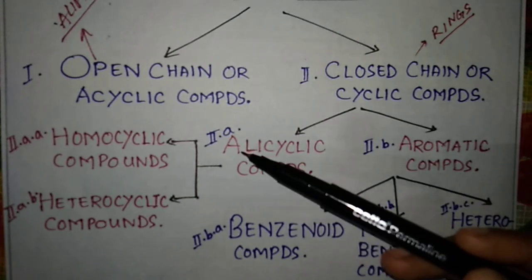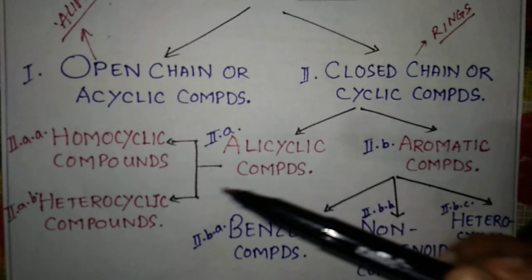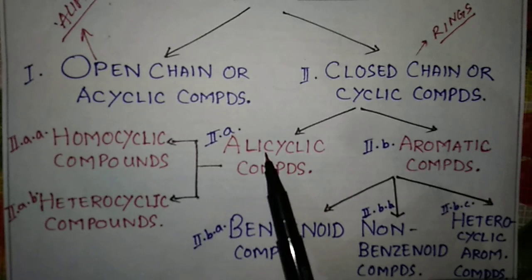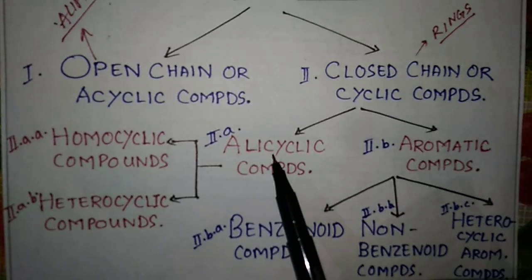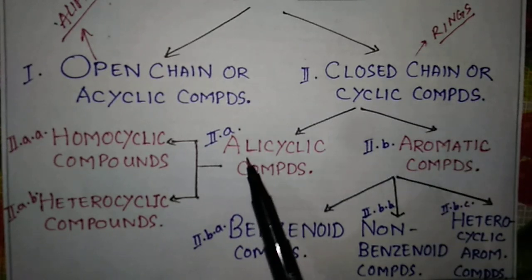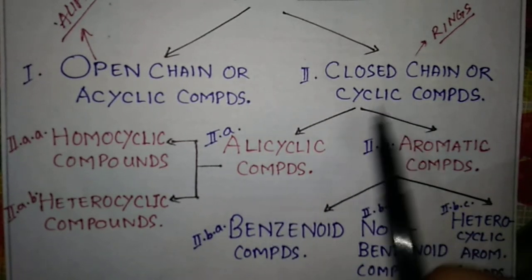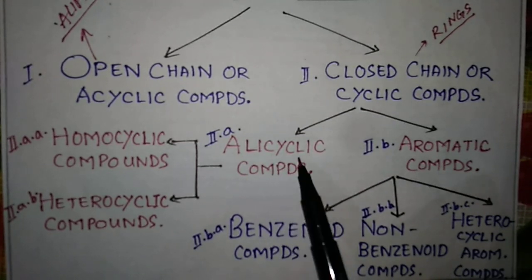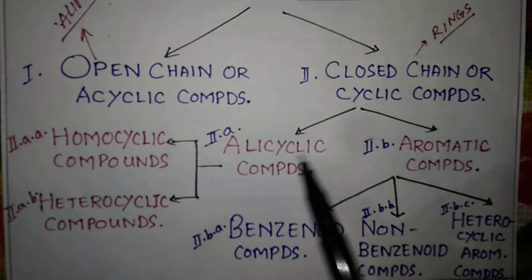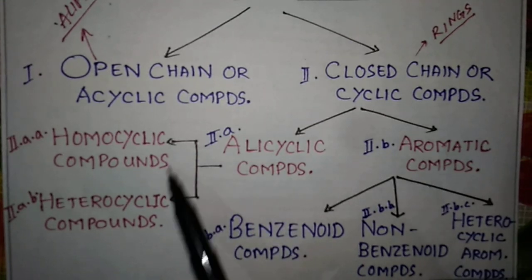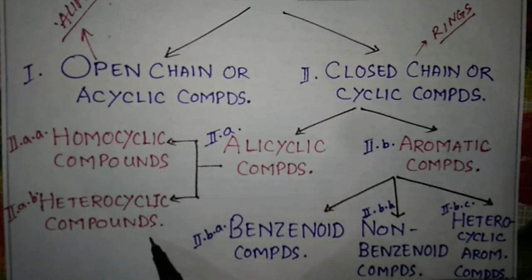Now, what is alicyclic? From the name only, two words are there. One is ali, which represents the aliphatic compounds, and the other is cyclic, that means they are ring compounds. So from the name, what do we understand? That this type of compound is aliphatic, but a ring compound. Though they are aliphatic in nature, the structures are cyclic in nature, that means they consist of some ring. They are further divided into two types: one is the homocyclic compounds, and another is the heterocyclic compounds.